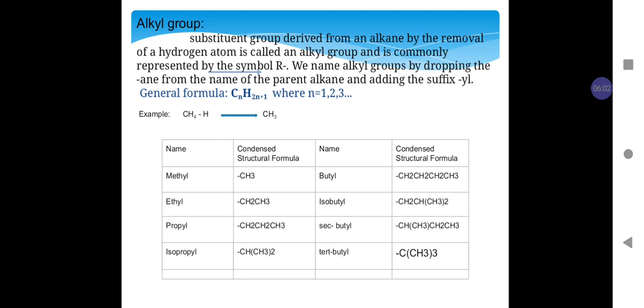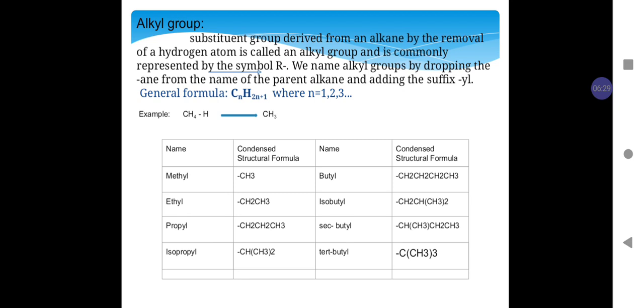As shown in the figure, methyl from methane. If we remove one hydrogen from ethane, the group will become CH2CH3, and the ethane, after dropping "ane" and adding the "yl" suffix, changes into eth plus yl, ethyl.